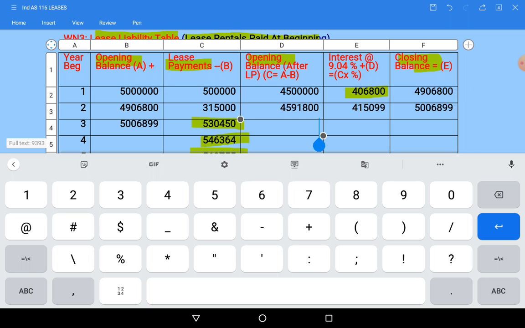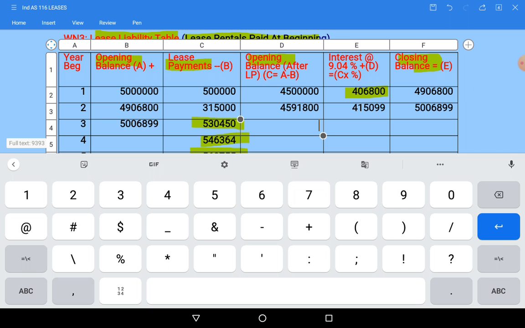From this value we need to deduct 5,30,450. At the beginning of the third year we are paying.